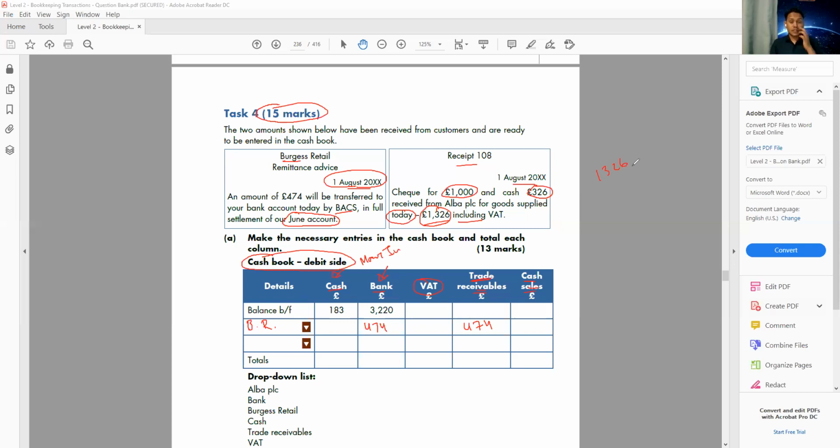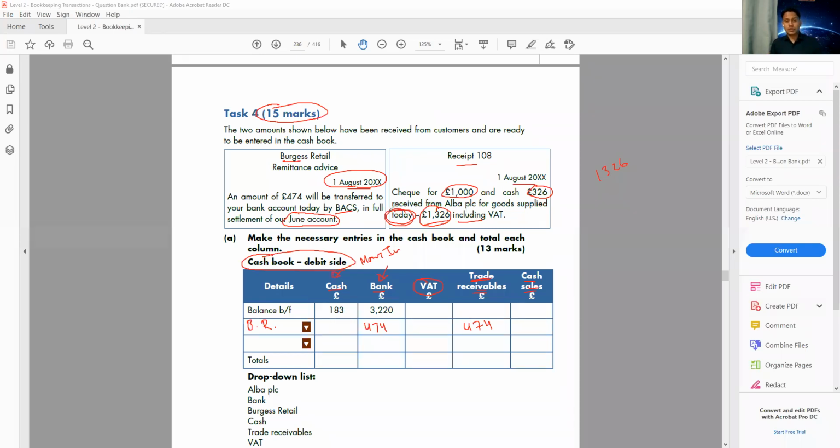So what type of transaction is it? Is it a cash transaction or a credit transaction? Remember that, don't be confused. This one, they said the goods supplied today. That means I didn't know this person before. I just know him today. So if he paid me immediately, what type of customer is he?